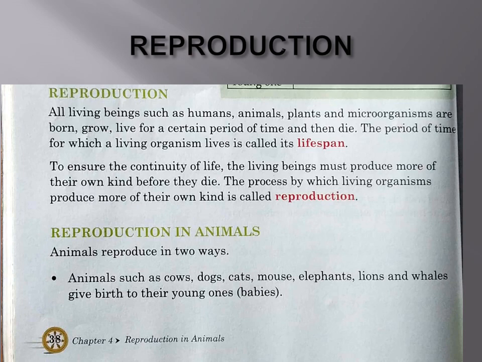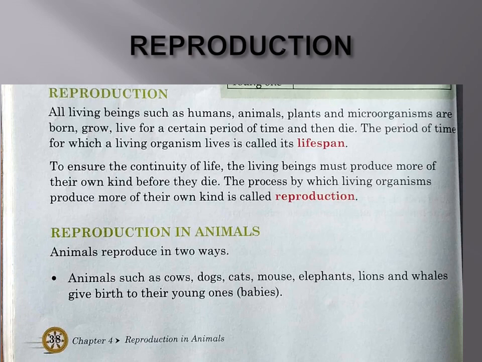So before the death of living beings, we produce the same type of small ones who gradually will grow up in their own lives, the same type of species. It is created, or rather it is reproduced by ourselves.